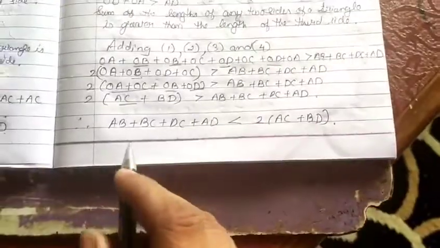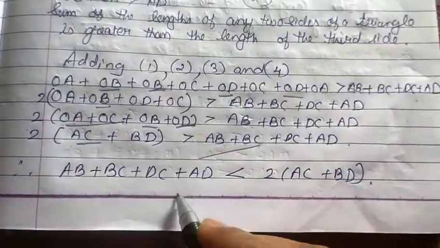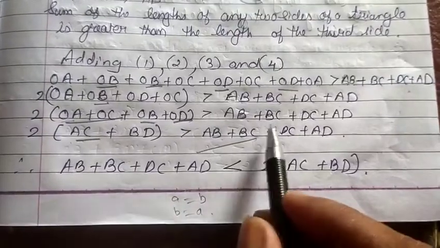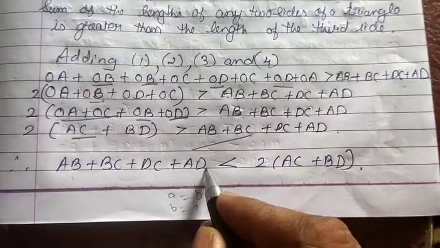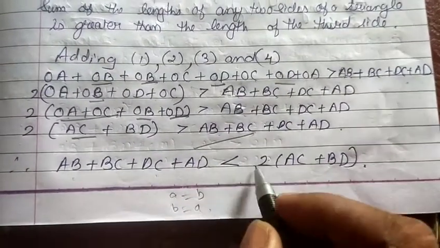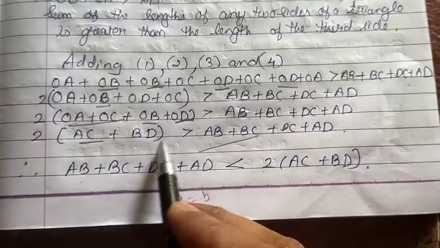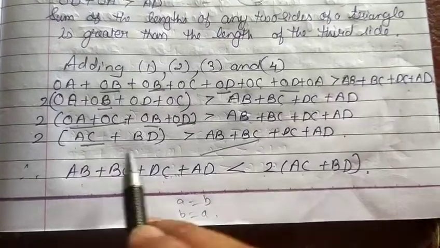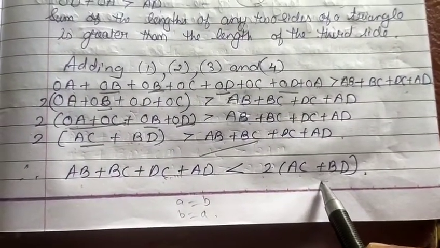So just write down this condition over here. As we all know, if A equals B, in the same way B equals A. So write down this condition first: AB plus BC plus CD plus AD is less than 2 times AC plus BD. As this side is greater than this, obviously we can say that this side is less than this side. This one is greater. So the sum of all four sides is less than twice the sum of the 2 diagonals.